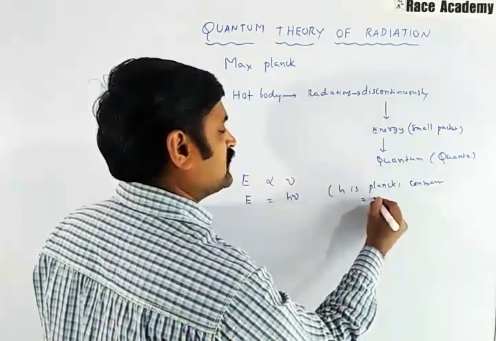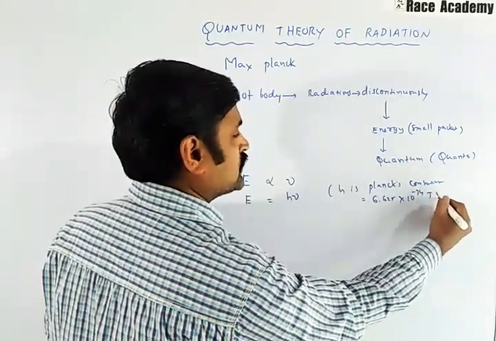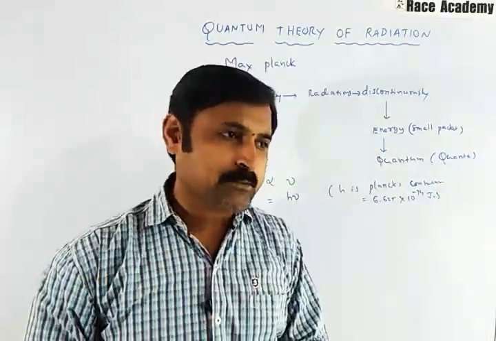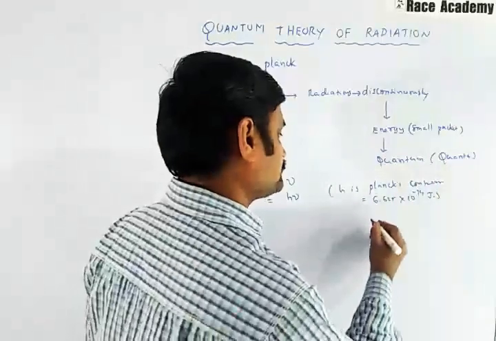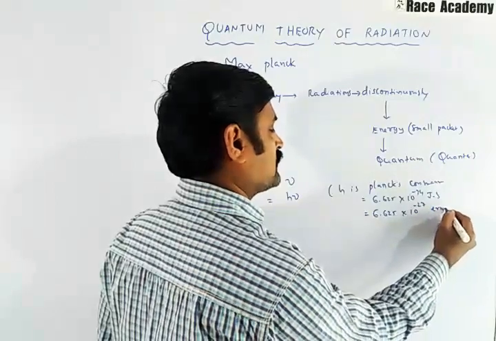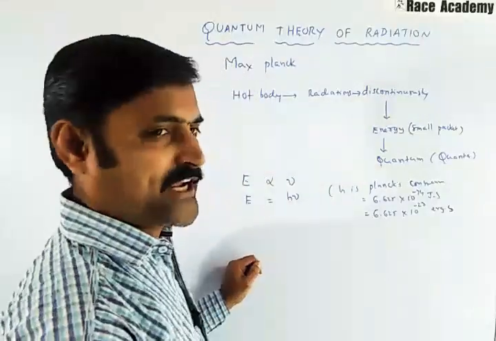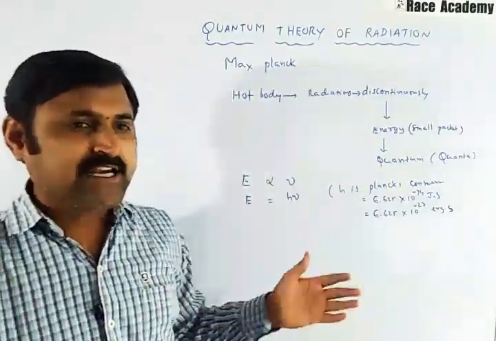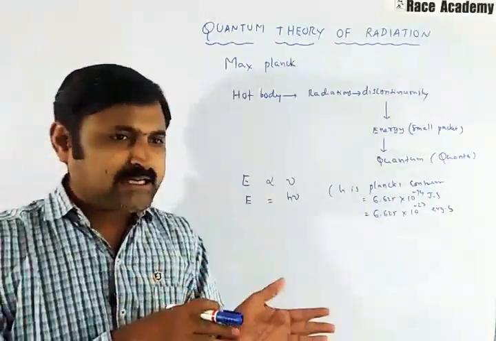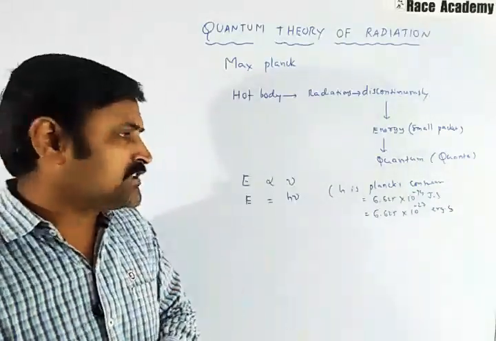The value of h is 6.62 into 10 to the power of minus 34 joule second, or 10 to the power of minus 27 erg second. According to this theory, the energy emitted or absorbed by a body can be one quantum, two quanta, or any whole number multiple of h nu.